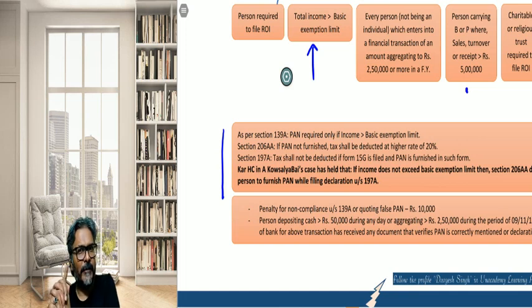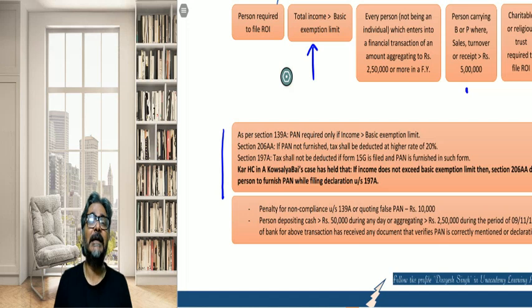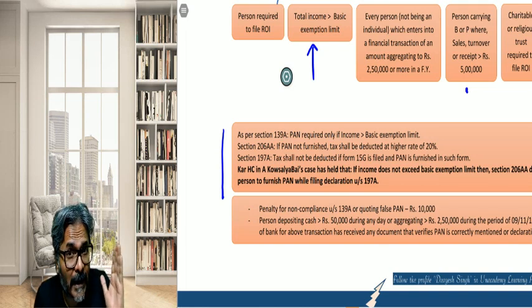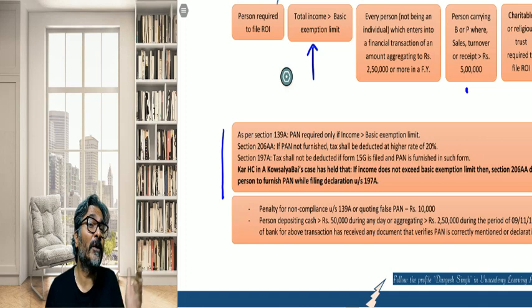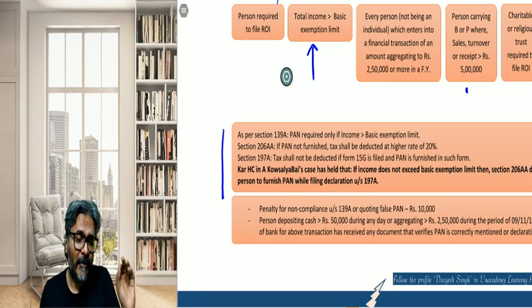As far as this provision is concerned, students, it says that if you don't furnish the PAN, then the TDS would be deducted at a higher rate of 20%. The TDS was being sought to be deducted at the higher rate. Accordingly, the Karnataka High Court intervened in this particular case, and it has said that where what?